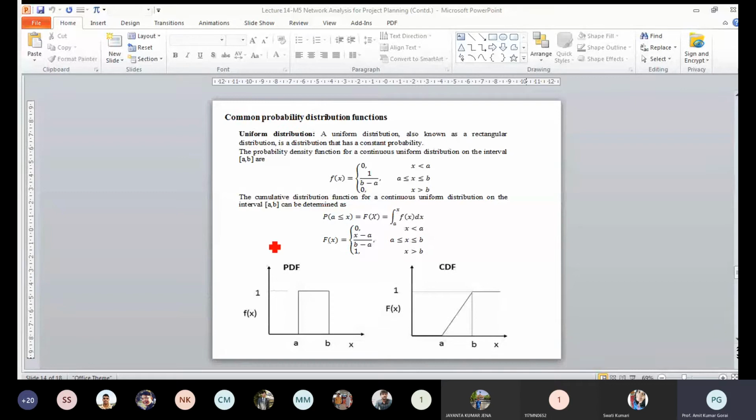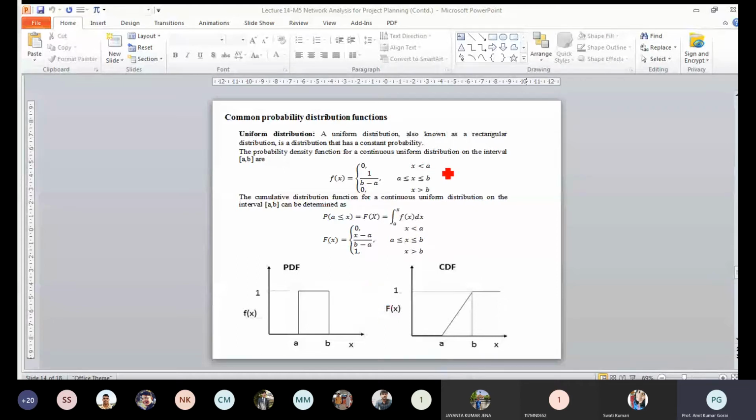And for this f(x), if you see this function, that means for a cumulative distribution, because we have to determine the cumulative distribution function, here this is equal to 0 for x less than A.